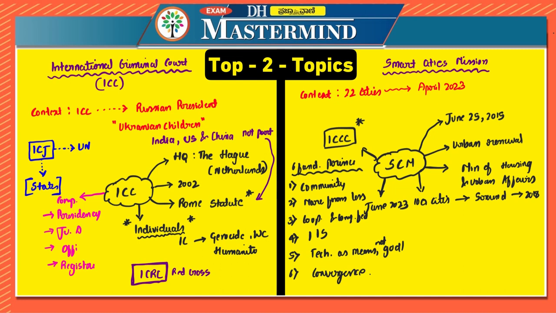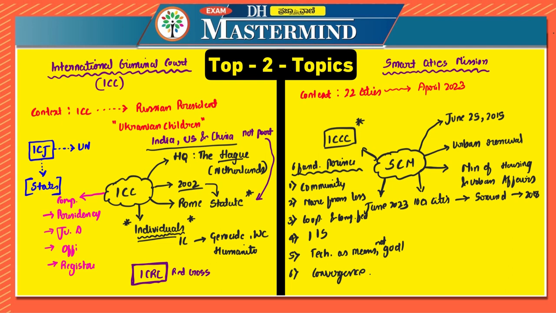So if I have to revise, then International Criminal Court is headquartered in The Hague, which is in Netherlands. In 2002 the Roman Statute came into place. India, US and China are not part of this Roman Statute. It has authority over individuals in case of international crimes related to genocide, war crimes, crimes against humanity, etc. Whereas the International Court of Justice is an organ of United Nations and it solves the disputes between the states.